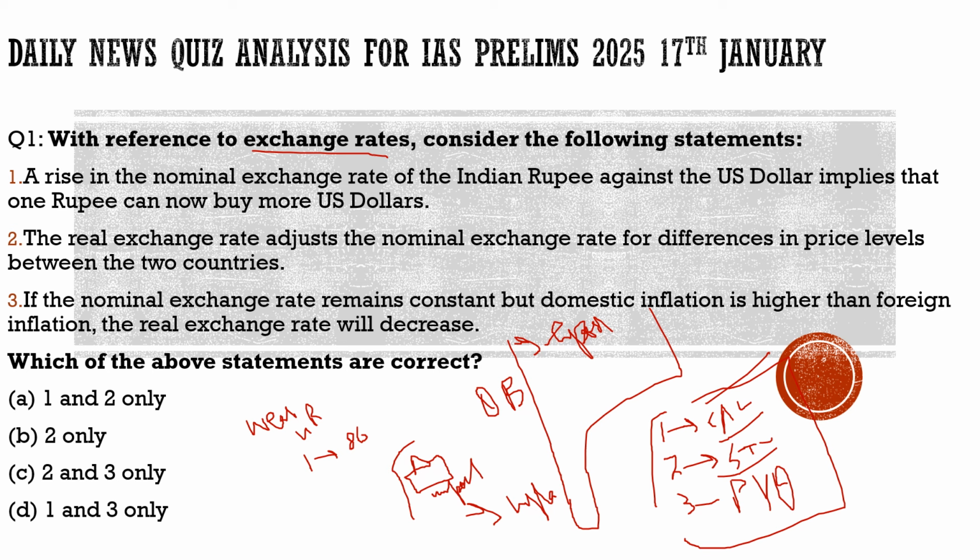Here majorly, as it is much related to the worst impact of it, the major focus was on inflation. That is why this whole discussion is related to that. So this is what the weakening of the Indian rupee would lead to. Now, this itself is not that important. It is not the only important thing which the author mentions. There were a few concepts which I believe you should know, which can be very relevant for your prelims preparation. The one major concept which the author highlighted was the nominal exchange rate.